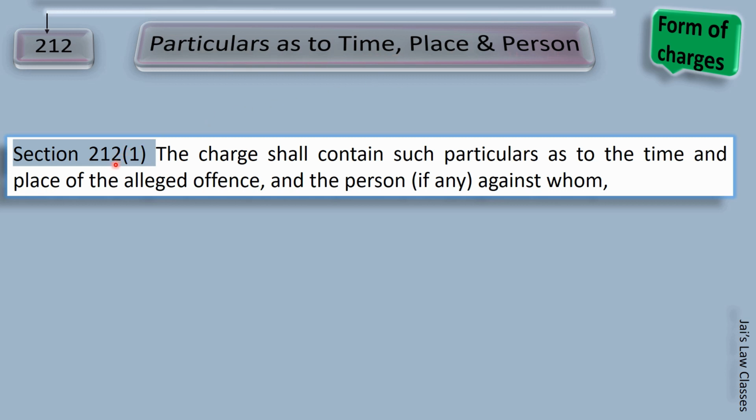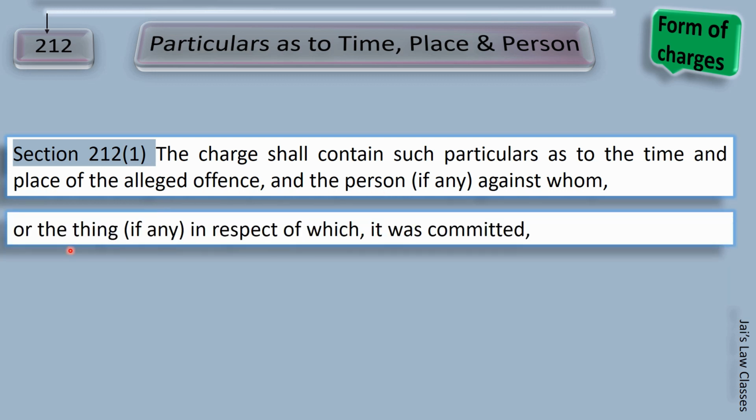Subsection 1 of 212 says the charge shall contain such particulars as to the time and place of the alleged offense and the person, if any, against whom. Why have we written "if any"? Because sometimes we do not know whether it is one person or even a thing. It further says or the thing, if any, in respect of which it was committed.